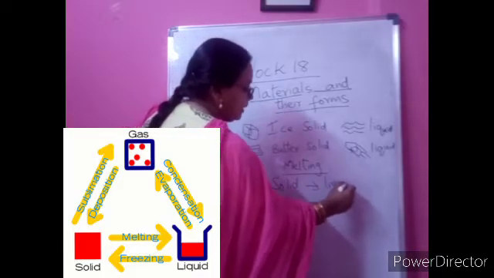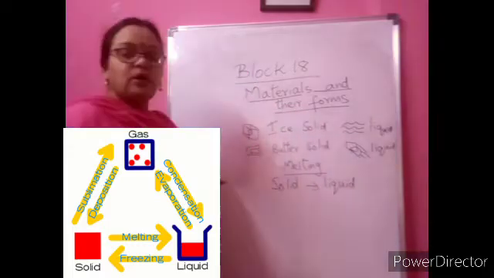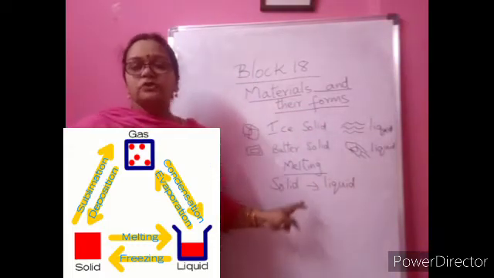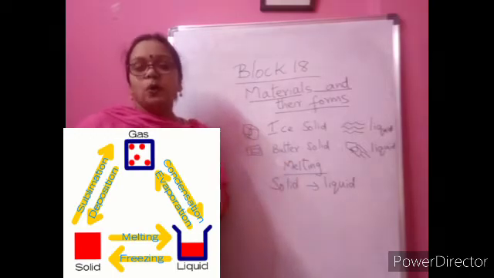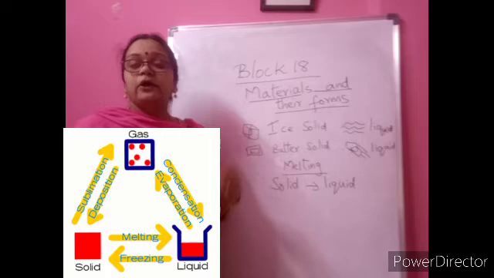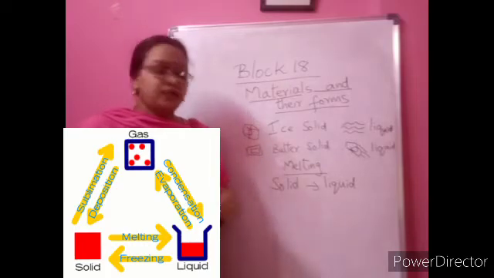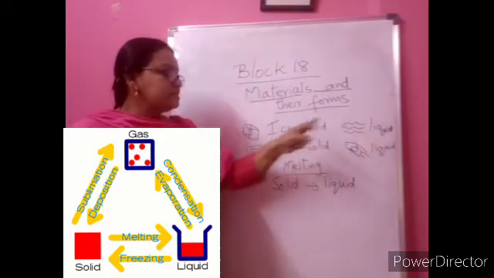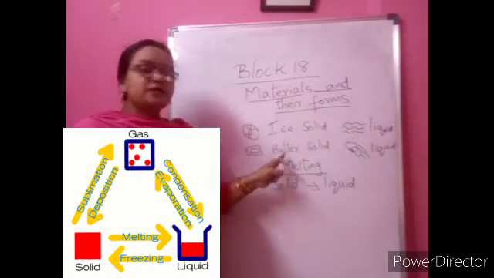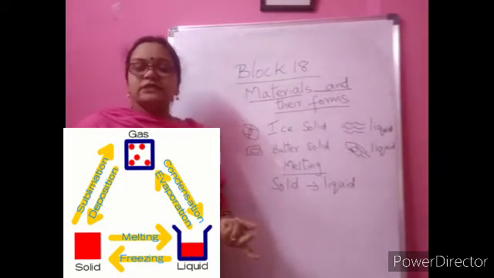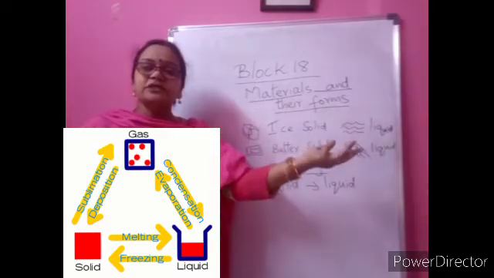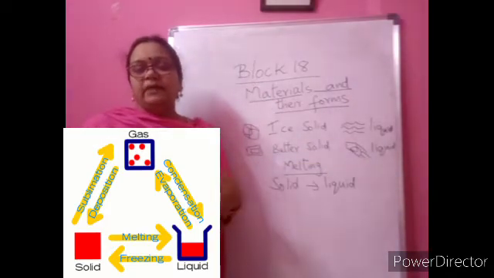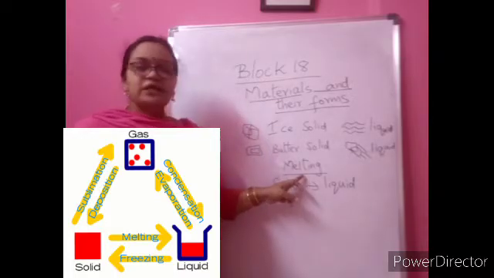How is it happening, children? Very good. Because of the heat. Inside the freezer and the fridge, it was very cold. So when you remove it outside, due to the heat outside, the solid ice is changing into liquid. The solid butter is changing into liquid. Also the ice cream, which was hard and had a fixed shape, is changing into melted ice cream. That process is called melting.